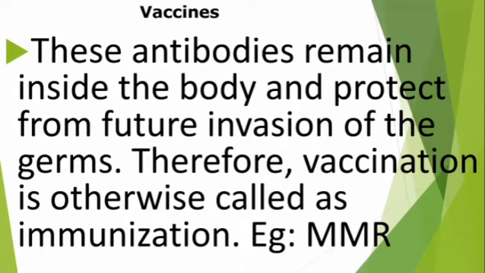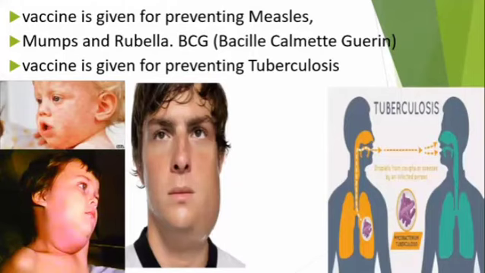Example, MMR vaccine is given for preventing measles, mumps and rubella.